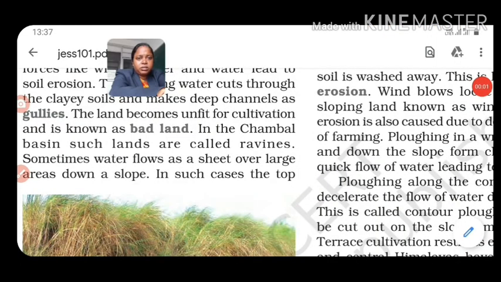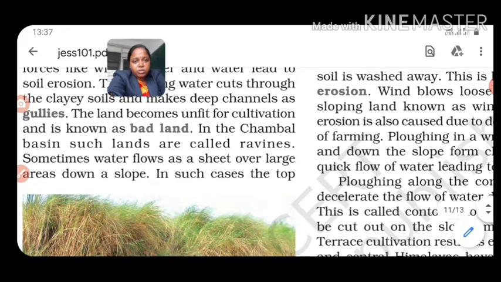In the Chambal basin, such lands are called ravines. So friends, in Chambal basins, those lands are known as ravines. Which land? Those badlands which are created by gully formation. Okay, so sometimes like this the water flows and the badlands or the ravines are formed.